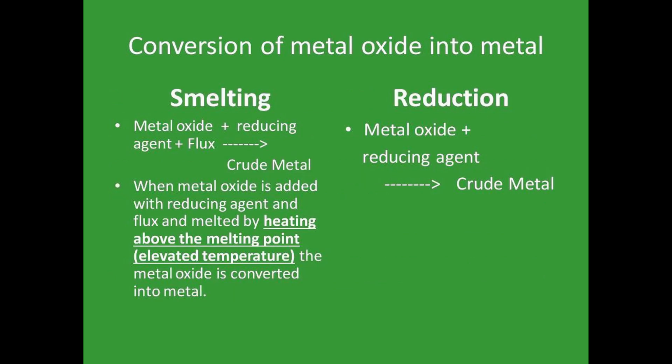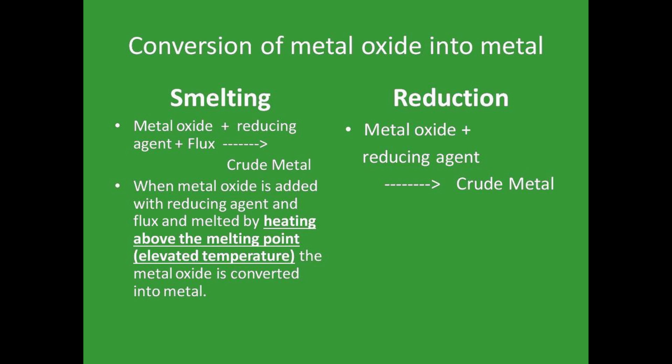The conversion of metal oxide into metal also consists of two types. One is smelting and another one is reduction. Smelting means metal oxide is used with a reducing agent, and also with the help of flux, we are going to get the crude metal. What is crude metal? It is an impure metal.